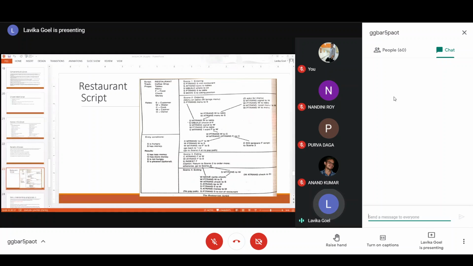So SM trans to W means the customer is telling the waiter, please bring the check. And on the left hand side, W move write check. He can directly come with a bill. Sometimes you ask the waiter, sometimes he directly comes to you without asking also. So those are the two options possible. And then finally the customer goes out of the restaurant. So basically this is the last scene, and this finishes your script. So basically you have four major events: entering event, ordering event, eating event, and exiting event, right?